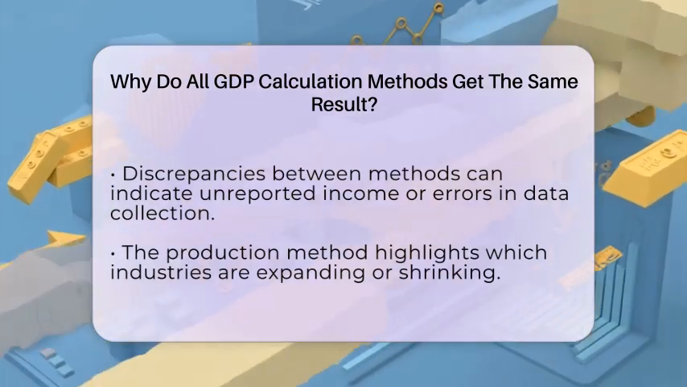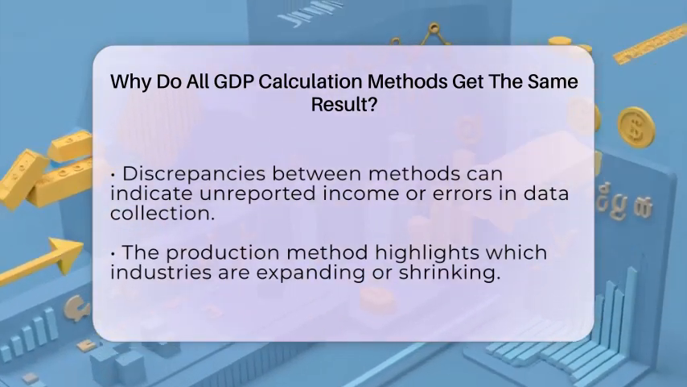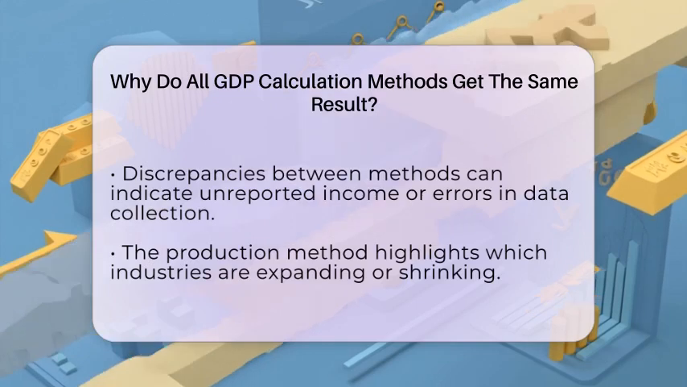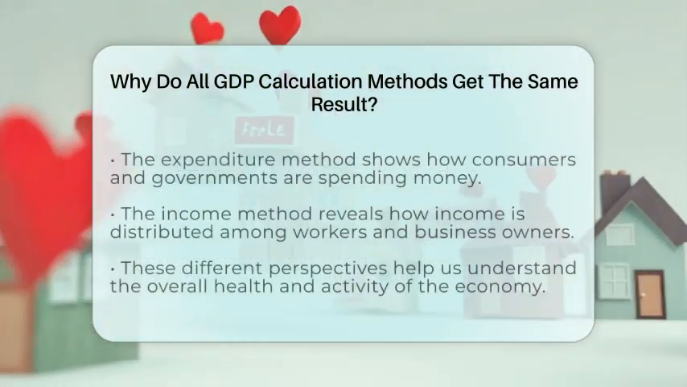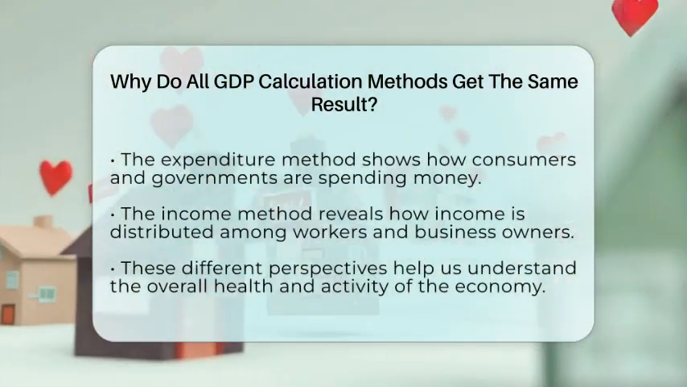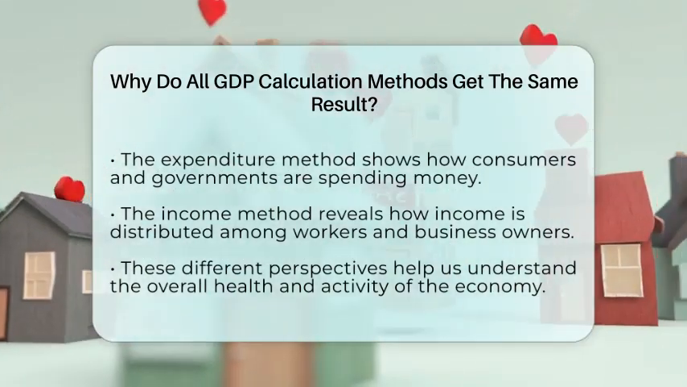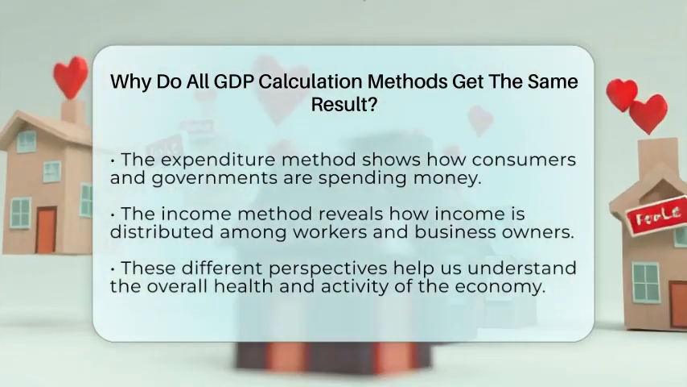If the expenditure method shows more spending than the income method shows in earnings, it might mean some incomes are not reported properly. That's why economists check all three methods to make sure their calculations are correct.